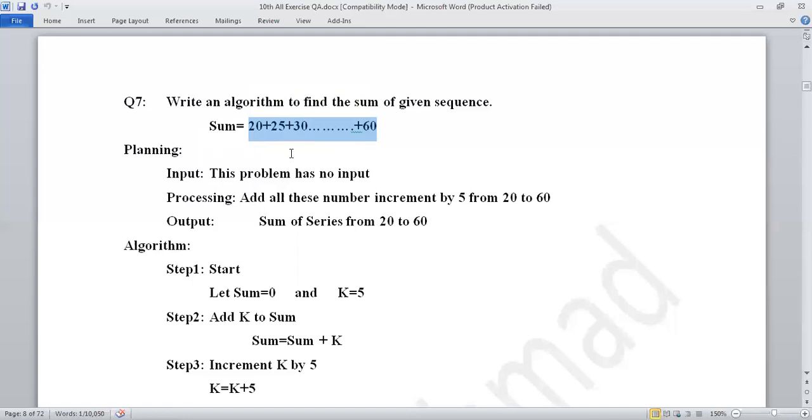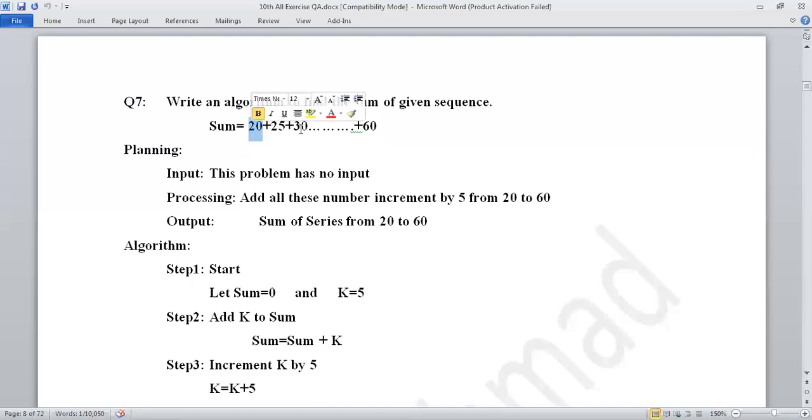Okay, let's start the algorithm planning. In the first planning stage, input. This problem has no input. Watch over here. We have already been given the series. There is no input, so we will write this problem has no input, or this algorithm has no input. Next, processing. What is the processing? Processing is to add all these numbers, incrementing by 5 from 20 to 60. Watch over here. It starts from 20 and increments by 5, then 25, then add.